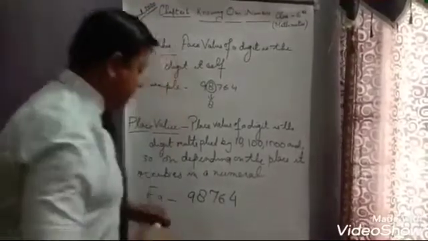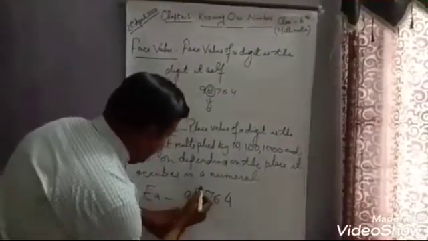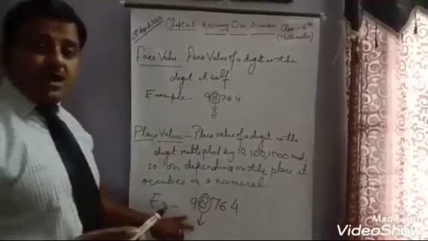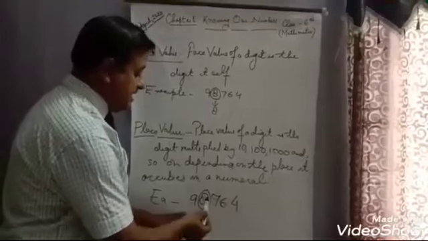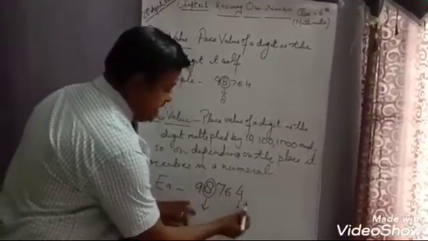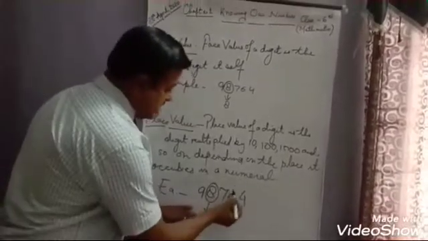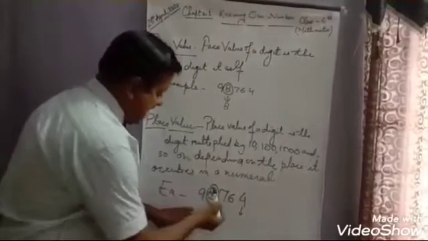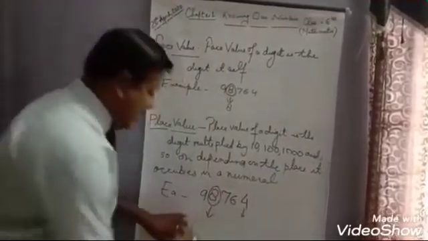If I have to find out the place value of 8 in the given numeral, first of all I have to find out the place of each digit of the numeral. So let us see. 4 comes in the place of ones, 6 comes in the place of tens, 7 comes in the place of hundreds and 8 comes in the place of thousands.